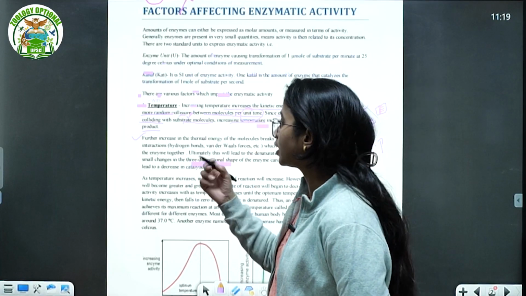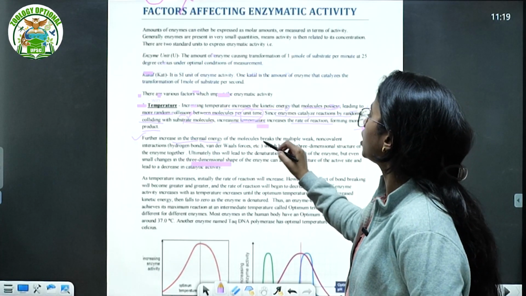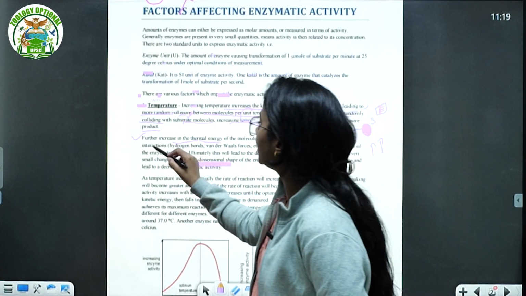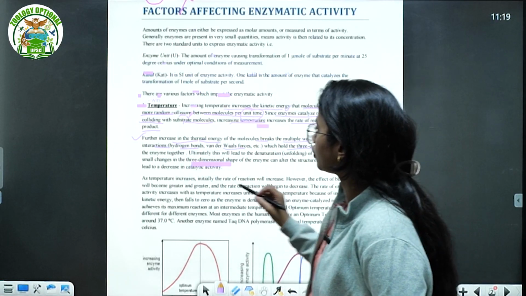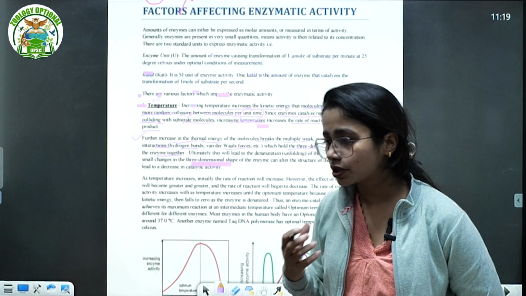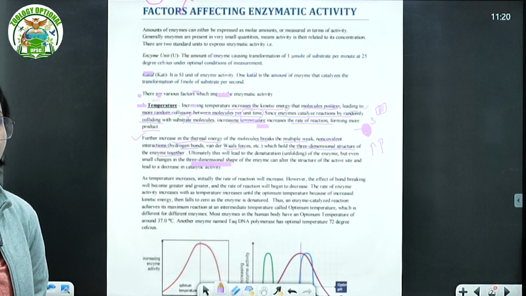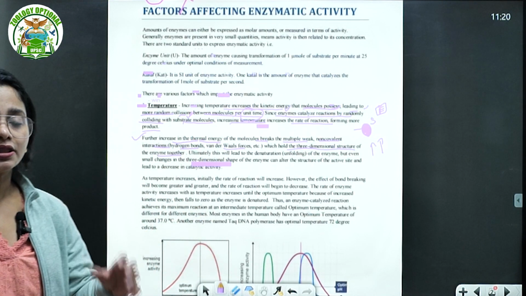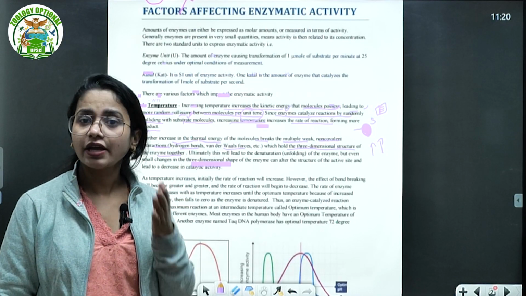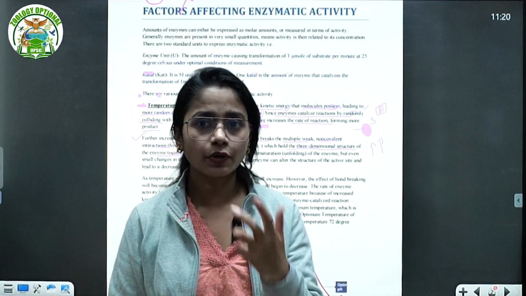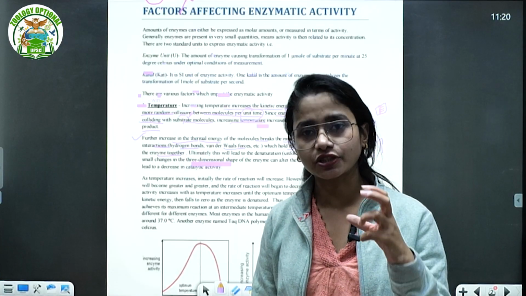Second, when we talk about the bonding, further in the stability of the structure, further increase in the thermal energy of the molecule breaks the multiple weak non-covalent interactions such as hydrogen bonds and van der Waals forces, which hold the 3D structure of the enzyme together. Of course, enzymes are also maintained at their stable or functional structure at a certain particular temperature. If you increase the temperature further, what will happen? The complexity or the structure of the enzymatic bonds starts opening, right? As we have talked about, enzymes are proteins, right? Proteins have a particular structure through which they are bonded in a quaternary and tertiary structure.